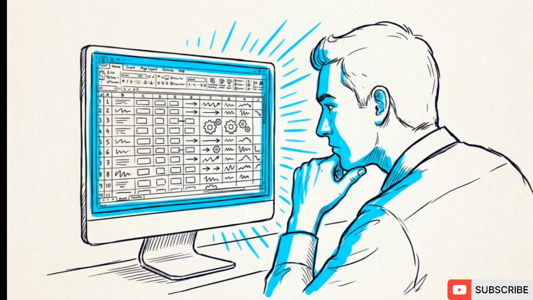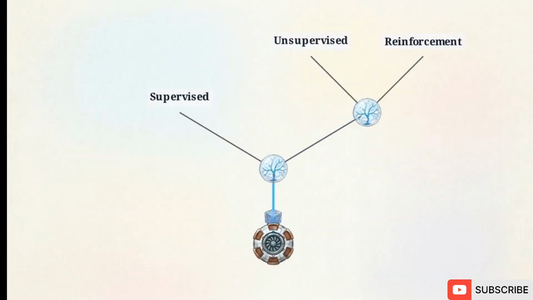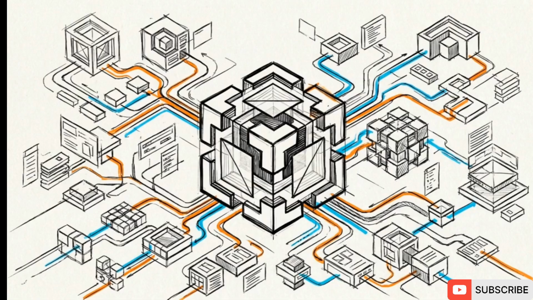Look at your own dataset right now. Evaluate its status and determine if you are working with labeled answers or unlabeled information. Map that data to this decision tree. You have the explicit structure, and you are ready to build your first custom AI model.